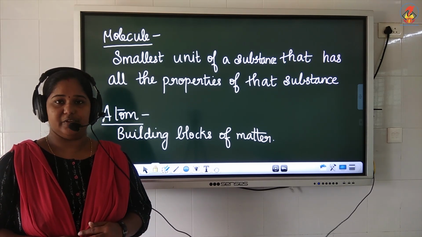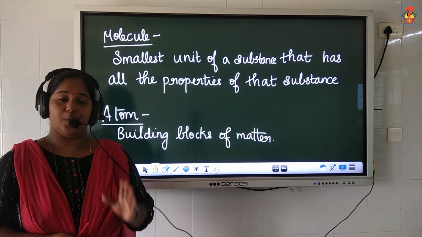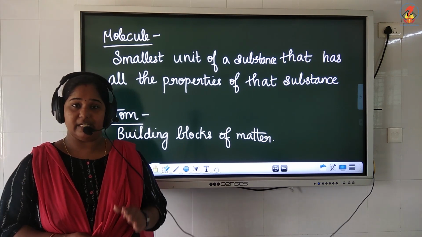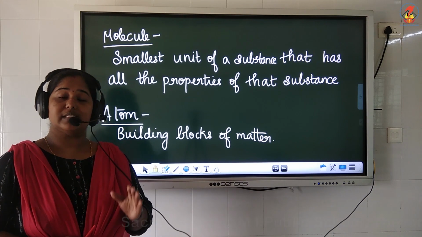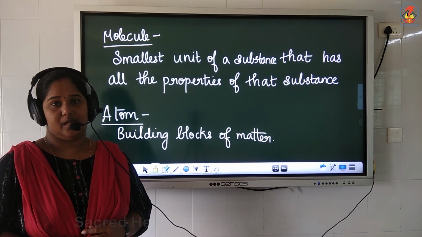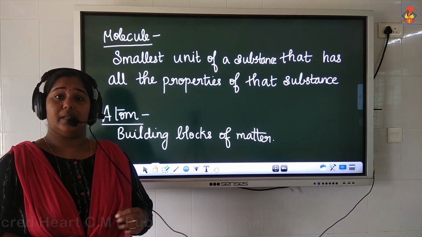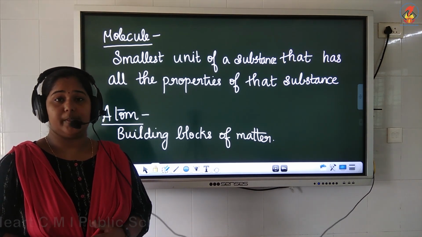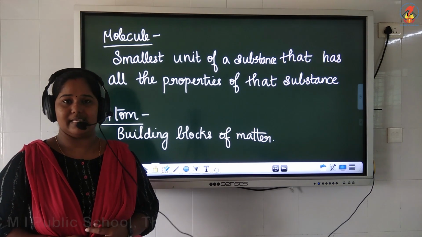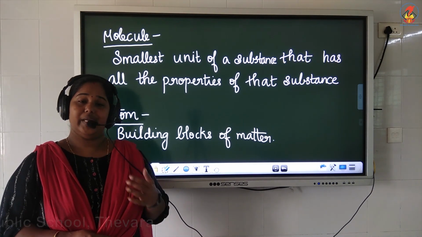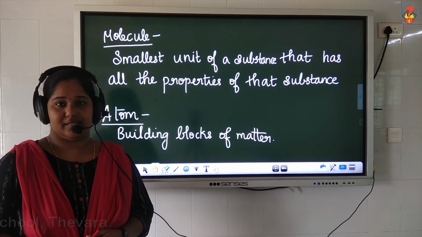So don't get confused. Molecules are the smallest unit or smallest particle of a substance that shows the properties of that substance. Whereas atoms are the smallest particles which are called the building blocks of matter. It does not show the property of the substance. I'll tell you with an example. We can take the case of buildings.